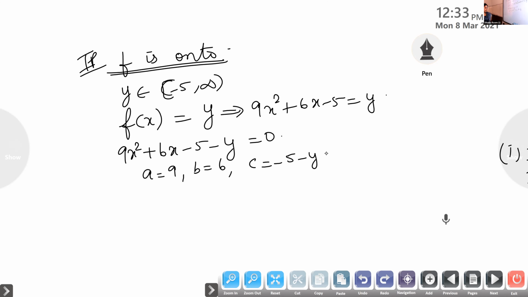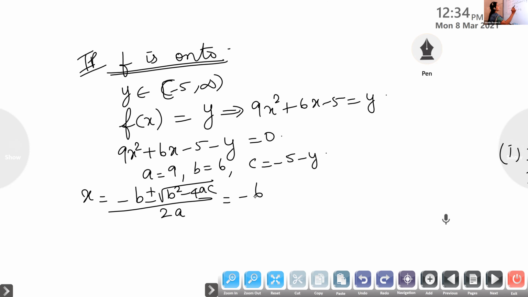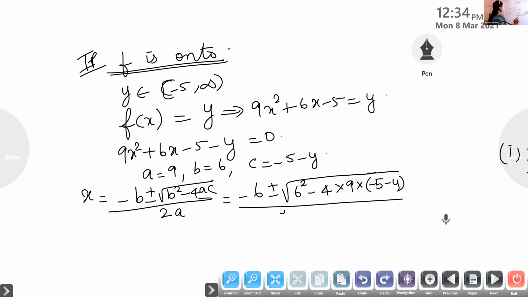What is the quadratic formula? x is minus b plus or minus root of b square minus 4ac, by 2a. What is b here? 6 square minus 4 into 9 into (minus 5 minus y), by 2 into 9.